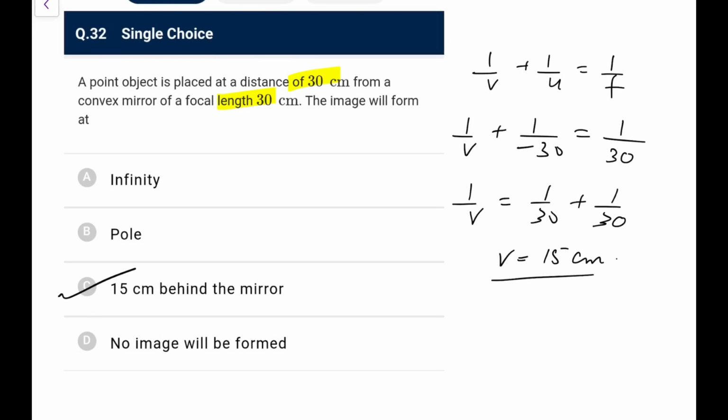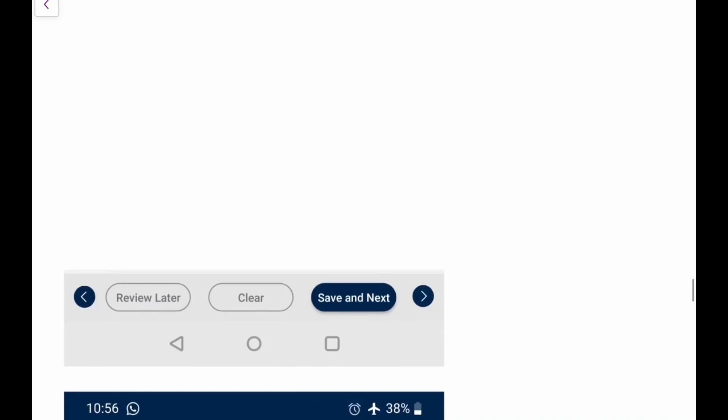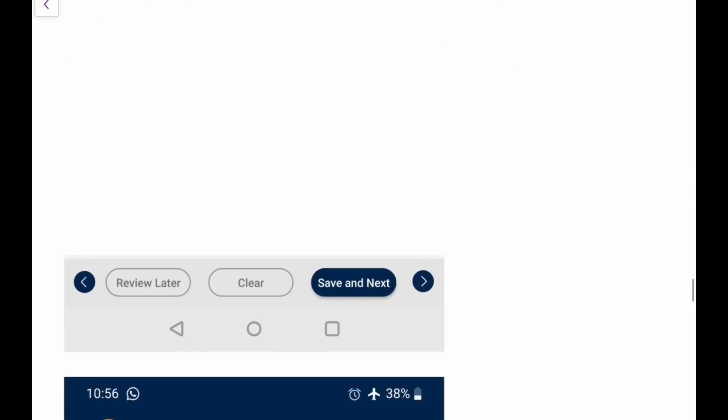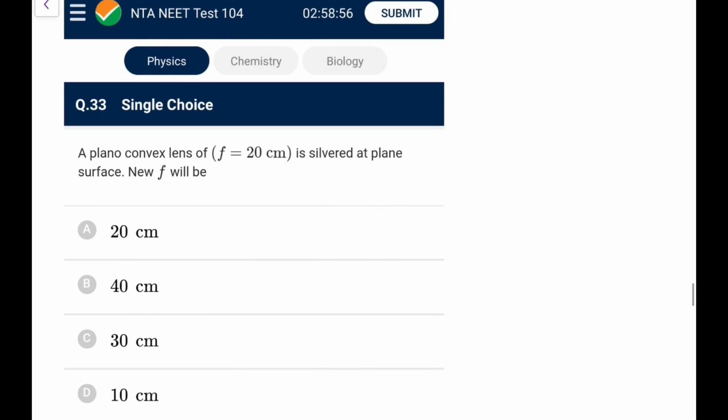It should be 15 centimeter behind the mirror. I don't know why they have given infinity. It is not a concave mirror, it's a convex mirror, you can say. And here actually that infinity case will arrive when you have a virtual object placed, let me draw it, here is the focus of this, not this side. So their analogy is, I don't know what to say, let's better say it's left hand side.